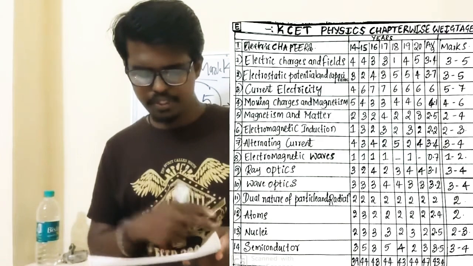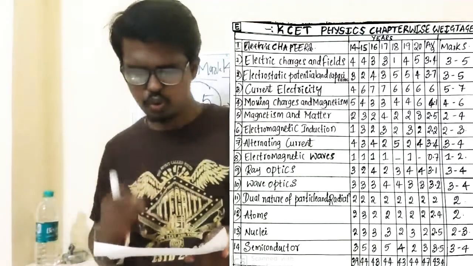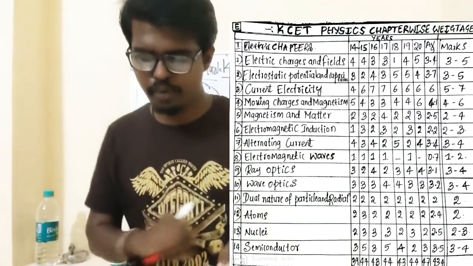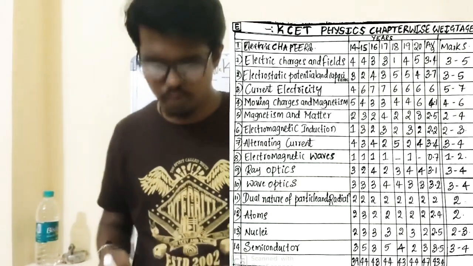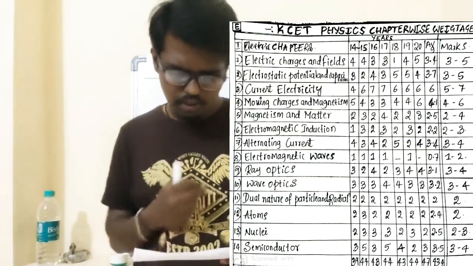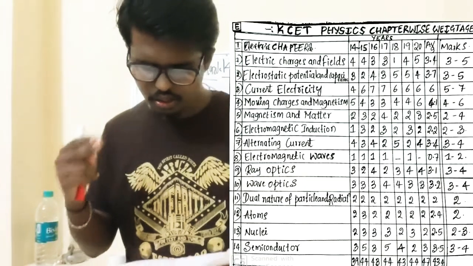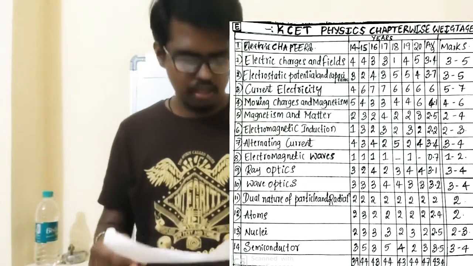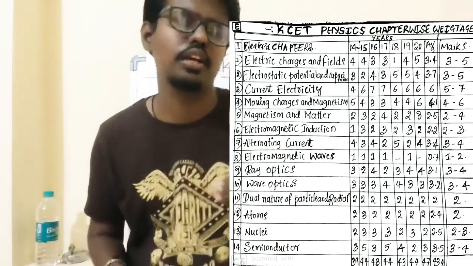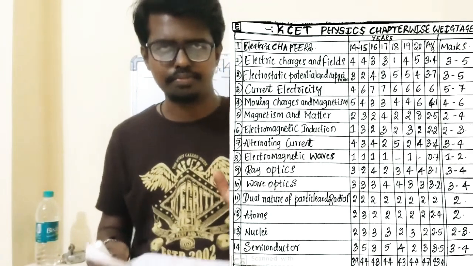Okay, next, atoms: 2, 3, 2, 2, 2, 2, 2, means the average will be 2.4. Nothing but from here also 2 questions. Next, nuclei also: 2, 3, 3, 3, 2, 3, 2, 2. Means from nuclei also you will get 2 to 3 questions from this chapter.